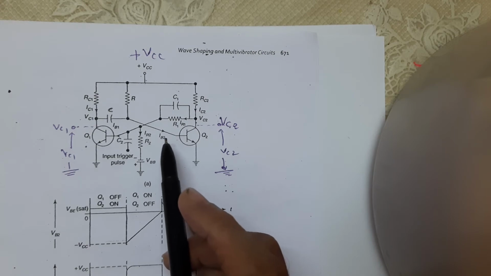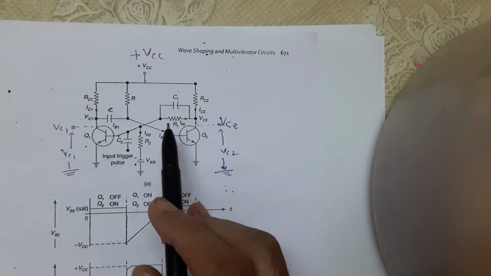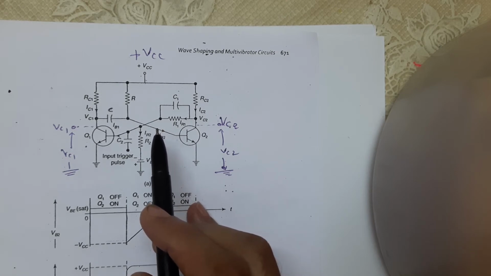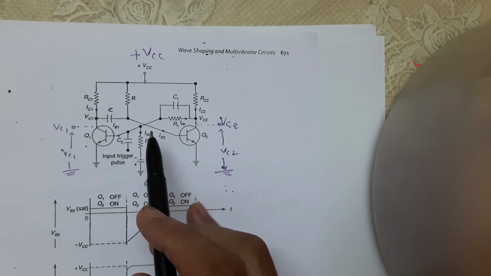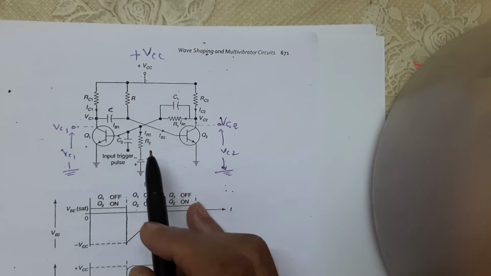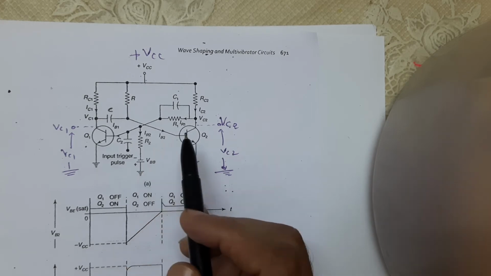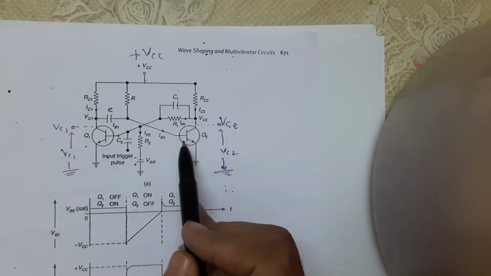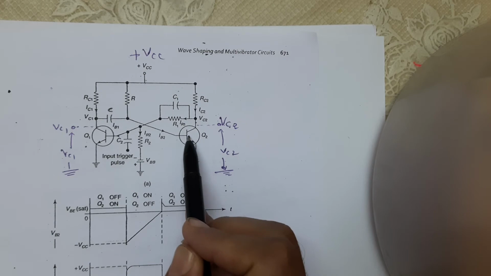This decreases the forward bias on Q2 and its collector current decreases. The increasing positive potential on the collector of Q2 is applied to the base of Q1 through R1. This further increases the base potential of Q1, and Q1 is quickly driven to saturation and Q2 to cutoff. In this way, Q2 is in cutoff mode, that means switched off.